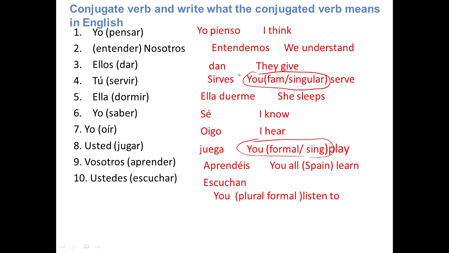Okay. Tú is familiar. You're talking to your friend. You would use their first name, singular. And then usted, formal, singular. Somebody you would call Mr., Miss, or Doctor. And then vosotros is used in Spain, you all in Spain. Or again, you could say you plural familiar. And then ustedes is the plural formal.